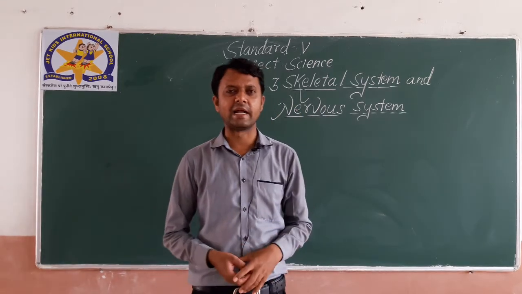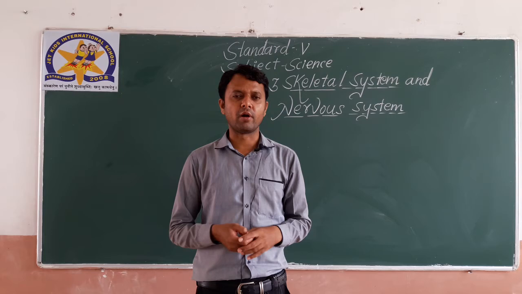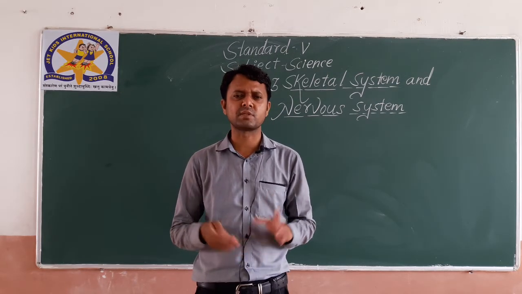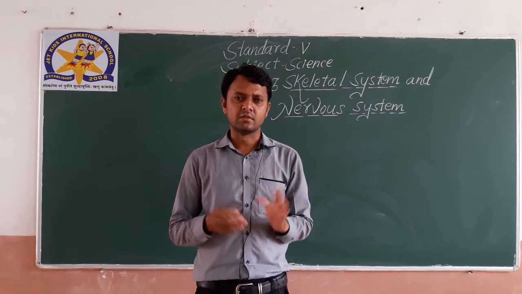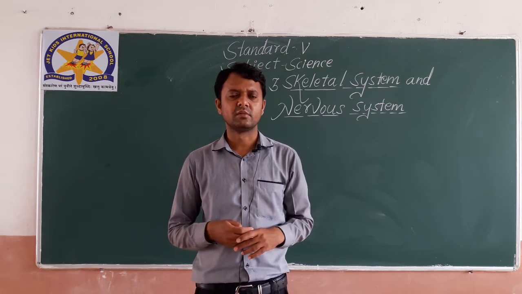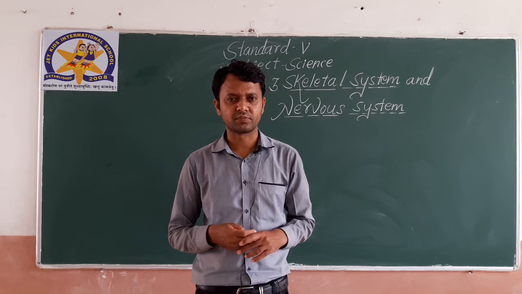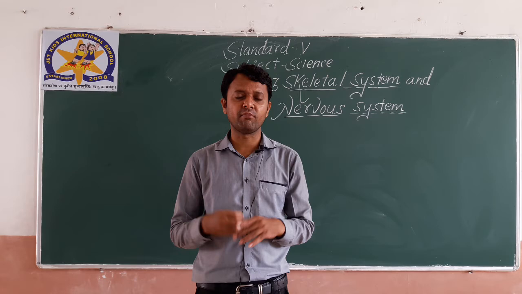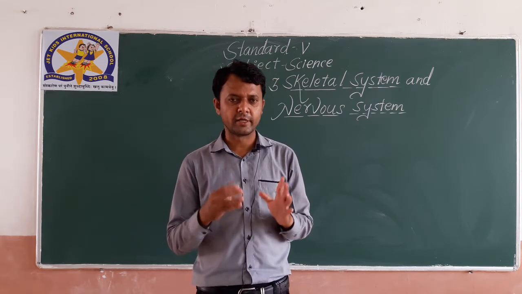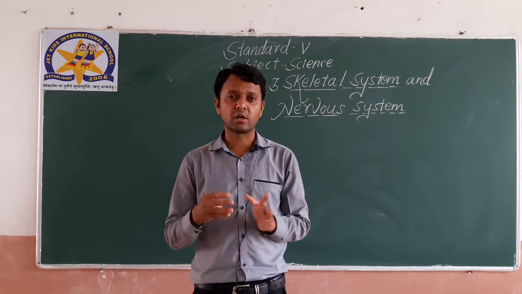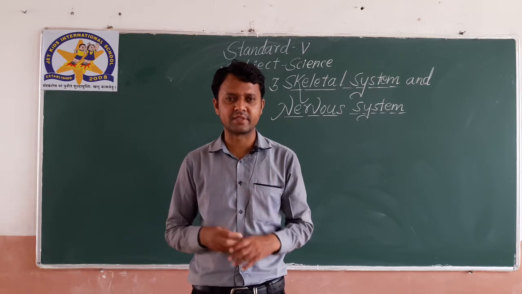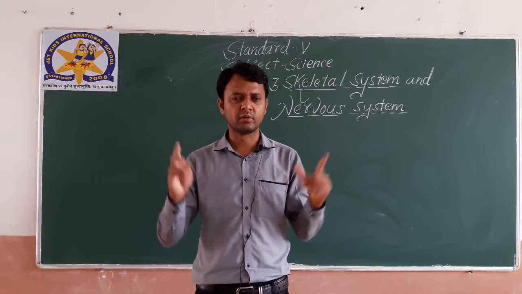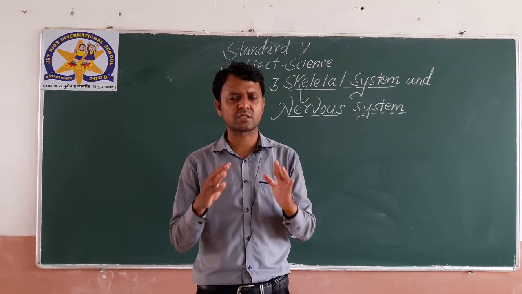First of all, let me tell you, our body is made up of small cells. Cells form tissues. Tissues form an organ. Organs form organ systems, and all the organ systems form the human body. This is the structure of the human body.